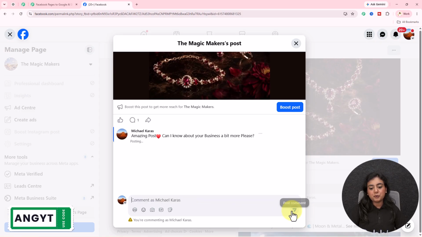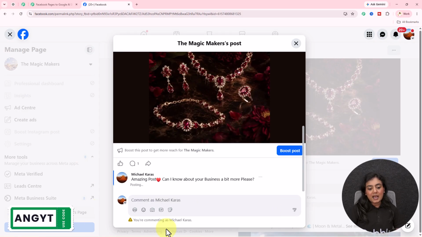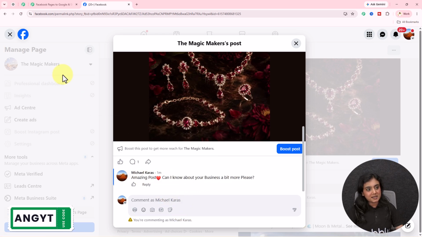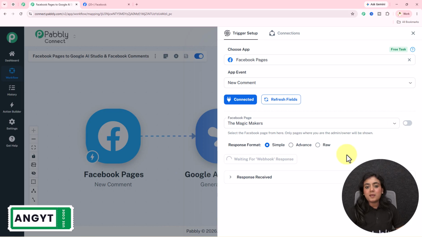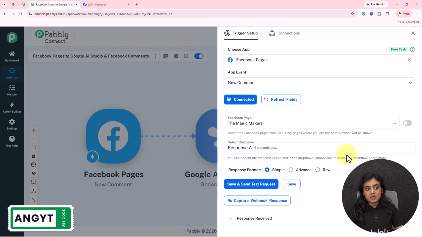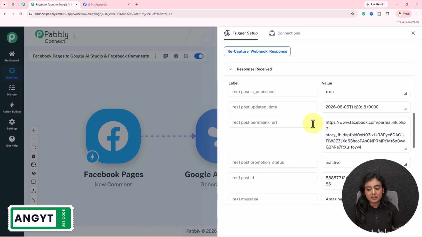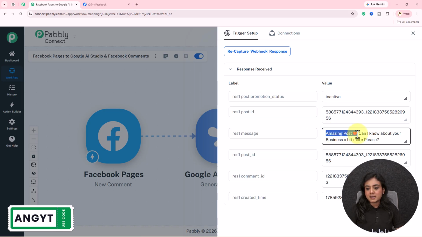Okay, so I'm going to post this comment right here. As soon as from the account Michael Karras, I've posted this comment successfully, you will see automatically the comment that has been posted is going to be captured in the trigger, and you can see a response is captured. The comment is from Michael Karras and the comment is, amazing post, can I know about your business a bit more please? This was the same comment that we have posted.